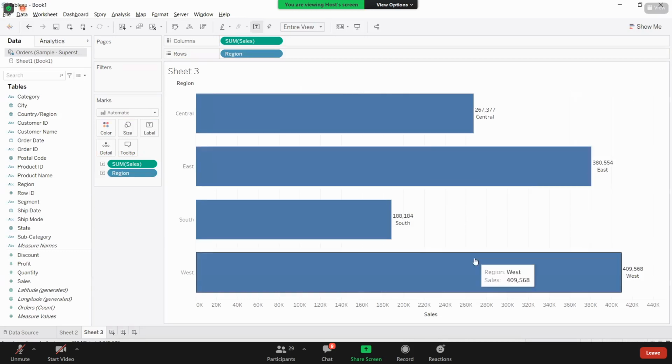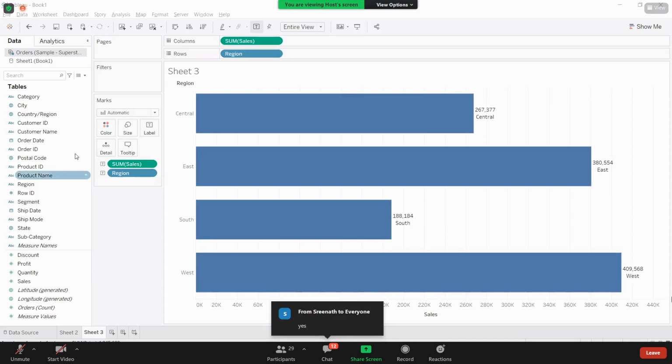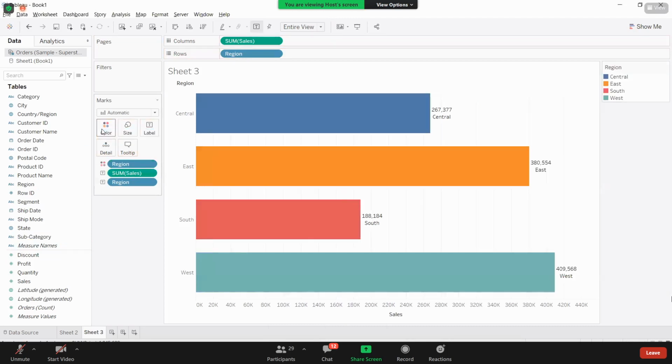Now here, I'm bringing that label. Now I want to color this visualization. I want to bring each of the regions as color here. Let me bring region and drop it in the color shelf. Now each dimension member is taking one color. Even we can color using measures, which we will see in tomorrow's session. I'm not discussing that now. But as West is giving me the highest sales,